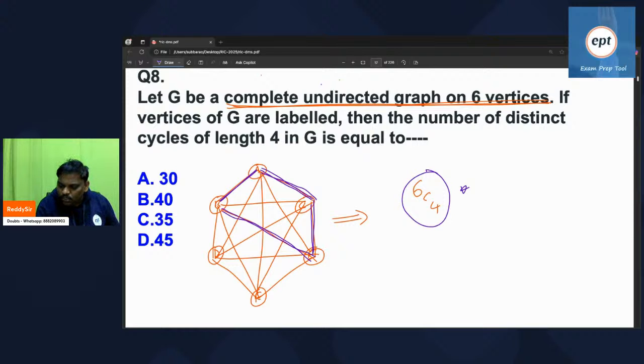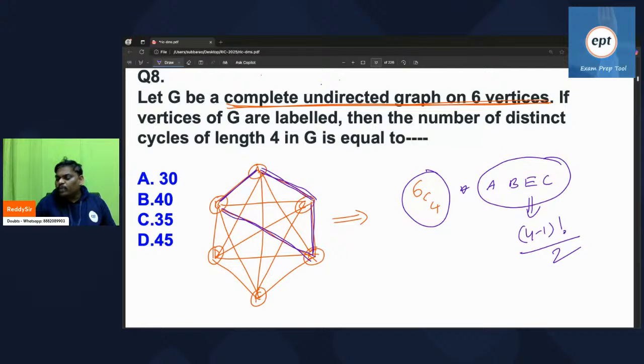Those are A, B, E, C. Everyone try to understand. How many cycles possible? Remember, with these 4 people, because it is a complete graph, every possibility is there. With 4 people, the number of cycles possible is (4 minus 1) factorial by 2.